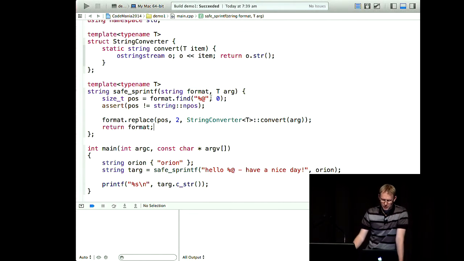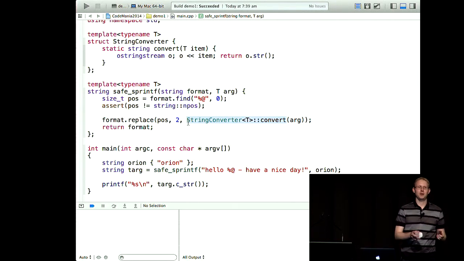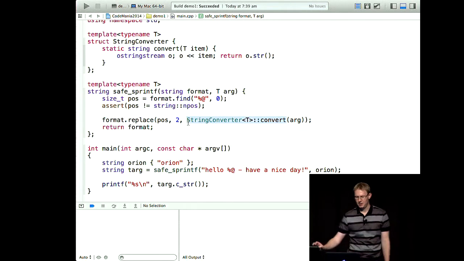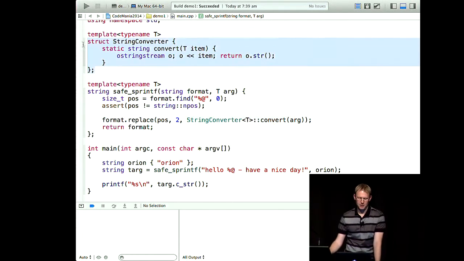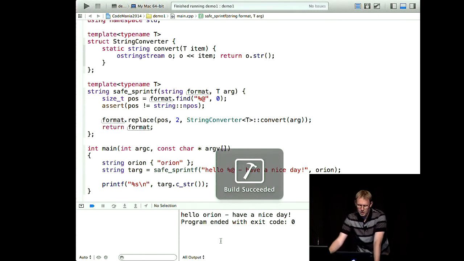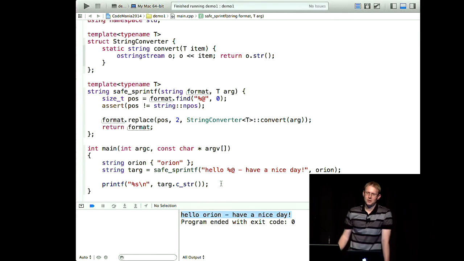What we do is look for our replacement token, %at, and swap the value in. We have to run it through a string converter though, because you can't just stick a floating point thing in the middle of an ASCII string. You've got to convert it to ASCII characters first. So, separation of concerns, I've got a string converter as well. If we run this, sure enough, it works. However, it's not really living up to its name.